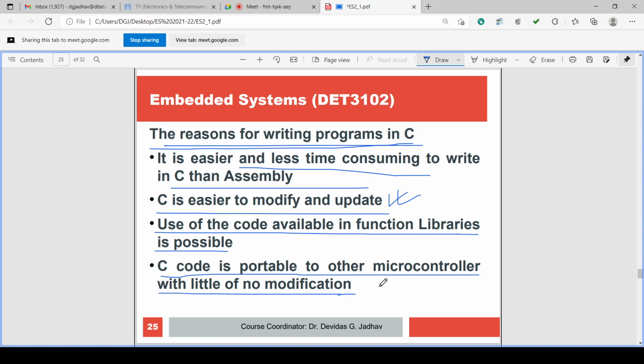Then C code is portable to other microcontrollers. You can port from one microcontroller to another microcontroller. Porting is possible. They are portable. This porting is without any modification, or some little modification may be required. So these are the advantages. These are the reasons why the C language is there for embedded systems.